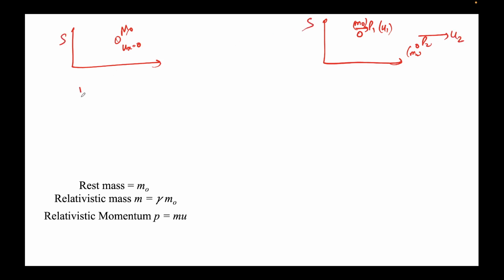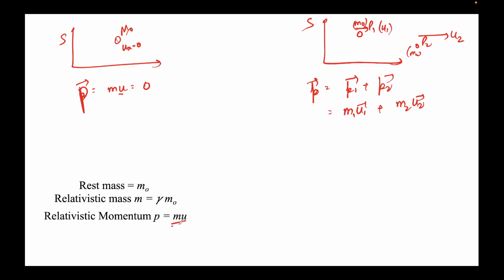So the initial momentum, capital P equal to m times u. u is 0, so this will come out to be 0. Let's calculate the final momentum. The final momentum, small p, would be p1 plus p2, so m1 u1 vector plus m2 u2 vector.